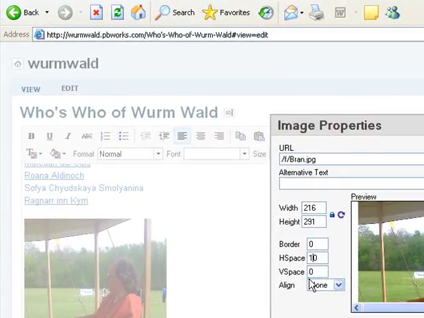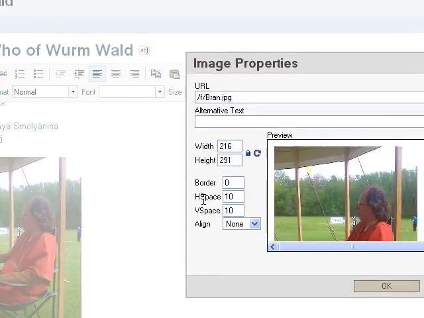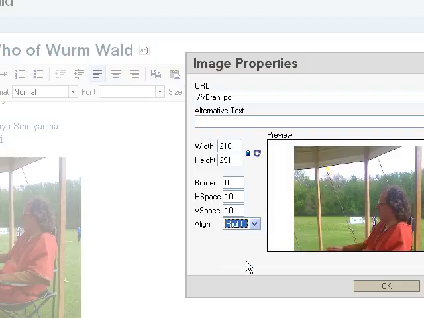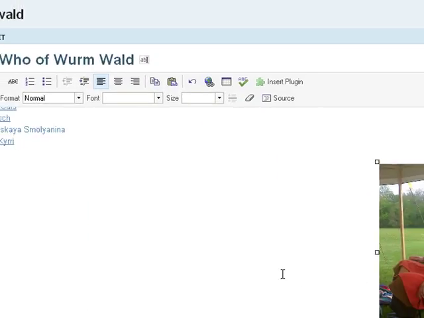I like to give a little bit of space horizontally and vertically so that if you do have text next to it, it's not going to be right at the edge of the text, but you'll see a little bit of a space there. Now we can align it so that it's somewhere on the page. Let's put it on the right and click OK.